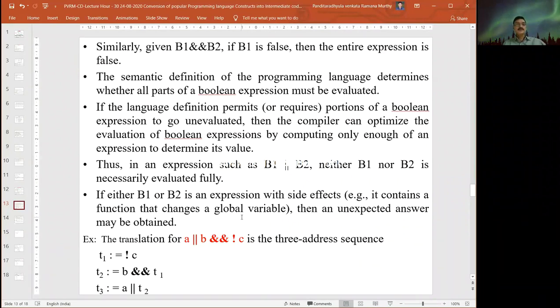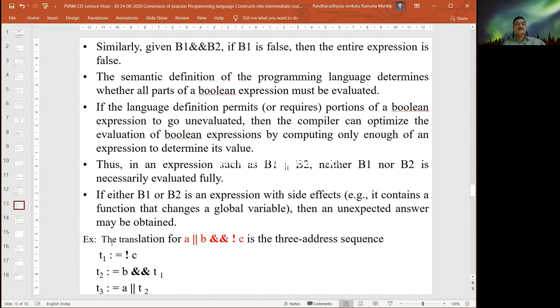Okay, so for example, how can you identify the translation of A or B and not C? As we gave the highest precedence to the not operator, first of all we take this, because it has the highest precedence.